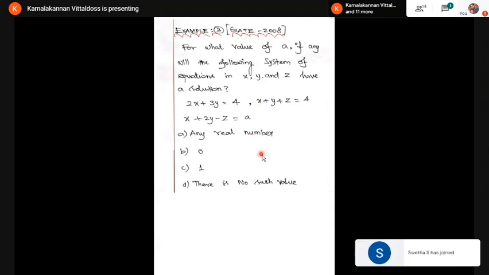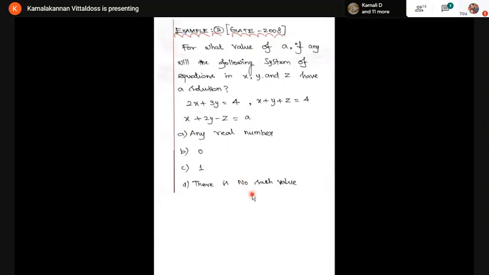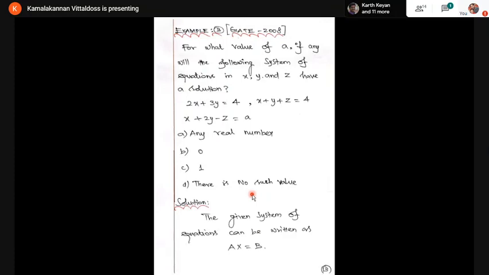Okay, so I'm going to find the value of A. It may be 0 or 1 or any real number, or there may be no such possible number. The first step, I'm going to write the AX equal to B form. For that, I'm taking the coefficient matrix A: 2, 3, 0, 1, 1, 1, 1, 2, minus 1. And the B matrix is 4, 4, A. I'm taking the right hand side values 4, 4, A. Now, this is my A matrix, this is my B matrix.